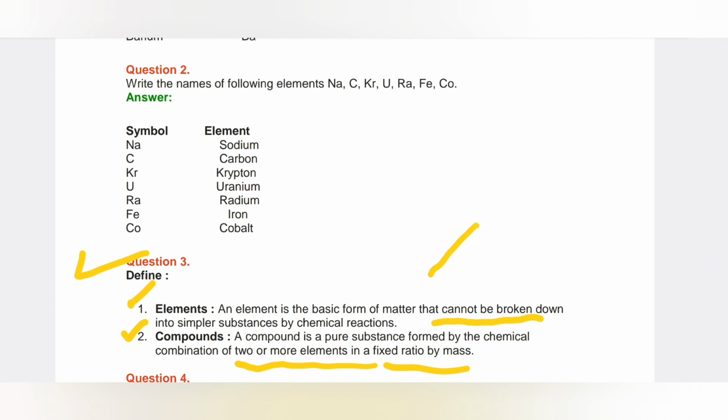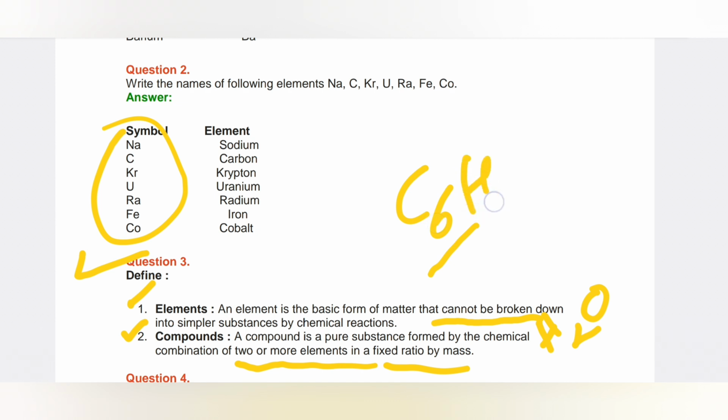Examples of elements are sodium, potassium, carbon, uranium, radium, iron, oxygen. And the example of a compound is water. Water is a compound. H2O is the formula.